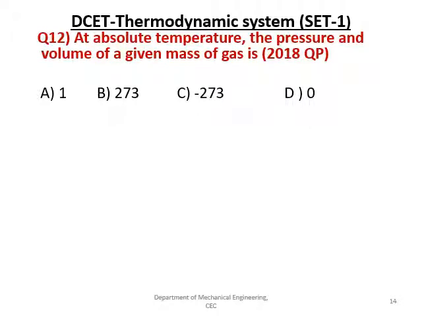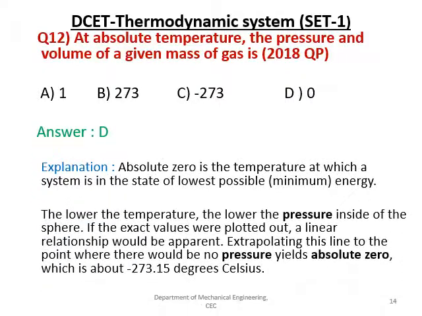The absolute temperature, the pressure and the volume of a given mass is 1, 273, minus 273 and 0. The answer is D. The absolute zero temperature of a system is the state of the lowest possible energy.